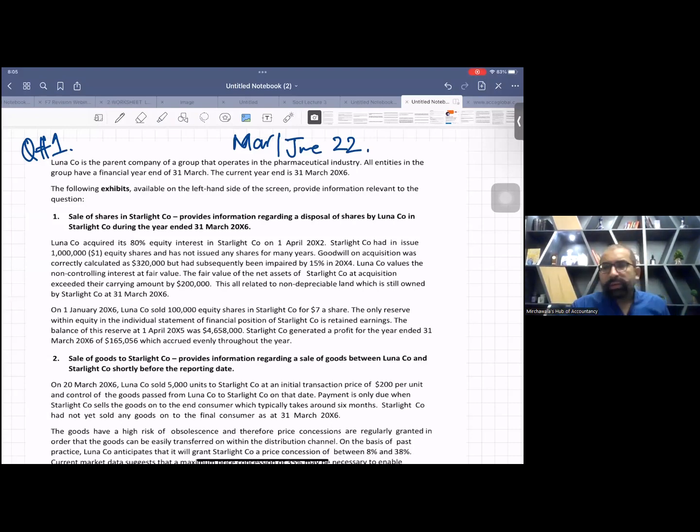Now this question number 1 is not so advanced. If you see, it is very routine. I'm sure you guys have done this by now. You have done consolidation, and in consolidation there is a case in disposal as well as in step acquisition, sub to sub. For example, you already own 60% shares, and now you're going to buy 20% more shares. So from 60 to 80 is sub to sub, right?